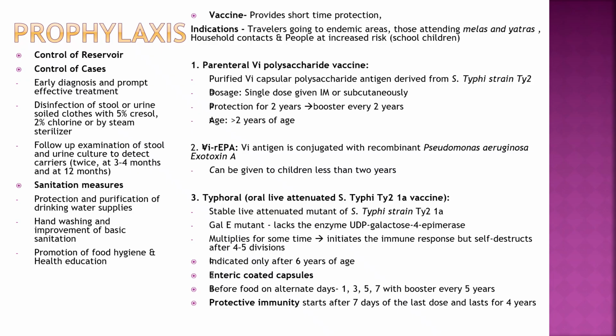Typhoral, oral live attenuated S. typhi Ty21a vaccine. Stable live attenuated mutant of S. typhi strain Ty21a. It is a galE mutant, so it lacks the enzyme UDP galactose 4-epimerase. It multiplies for some time, initiates immune response and self-destructs after 4 to 5 divisions. Indicated only after 6 years of age. Enteric-coated capsules before food on alternate days, that is days 1, 3, 5, 7, with booster after every 5 years. Protective immunity starts after 7 days and lasts up to 4 years.